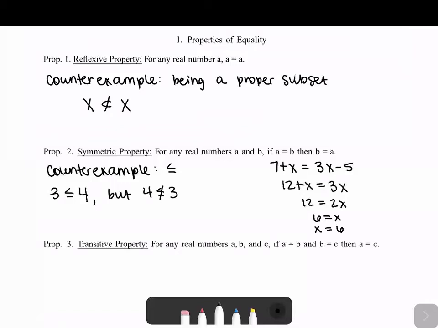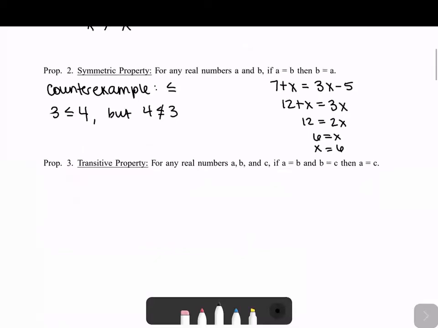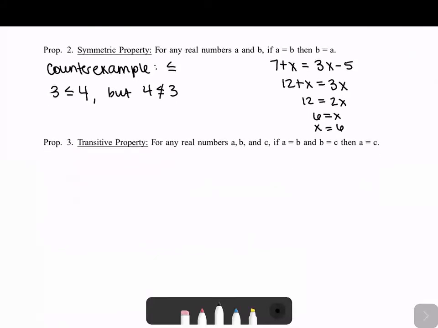The third property that we're going to talk about is the transitive property. We've talked about this a little bit in section 2.1. It says for any real numbers a, b, and c, if a equals b and b equals c, then a equals c, right? So a equals b equals c, we can just connect them like a chain.